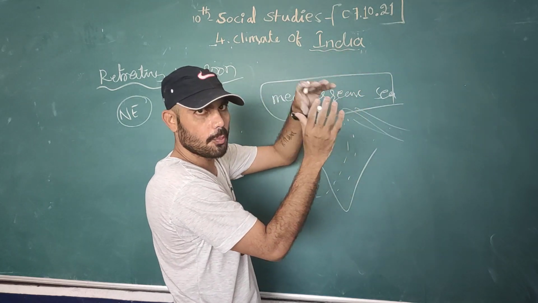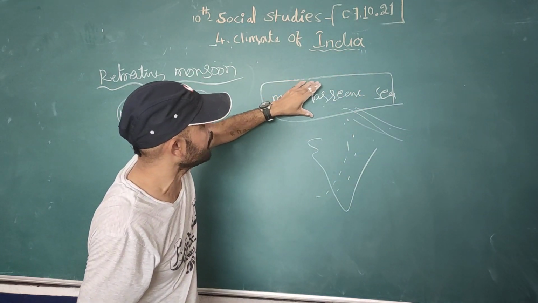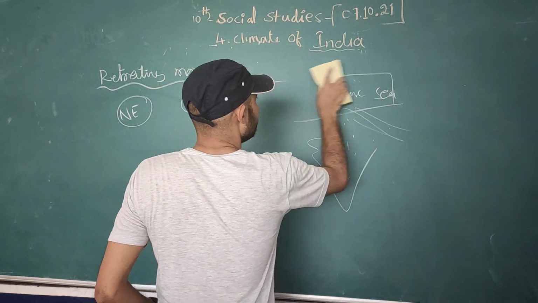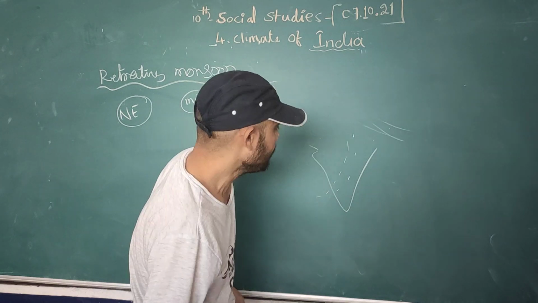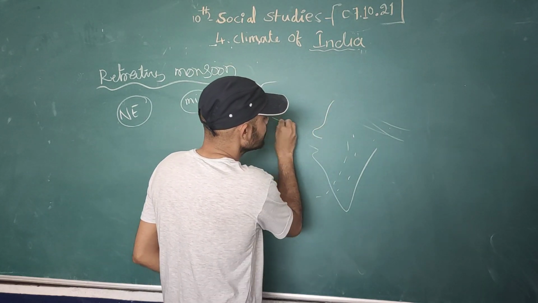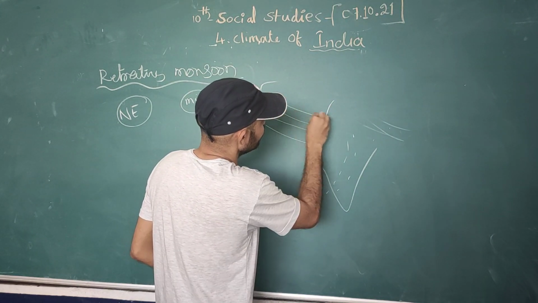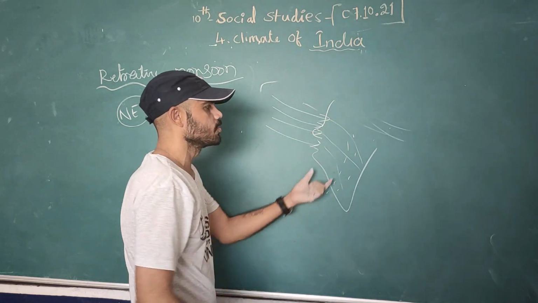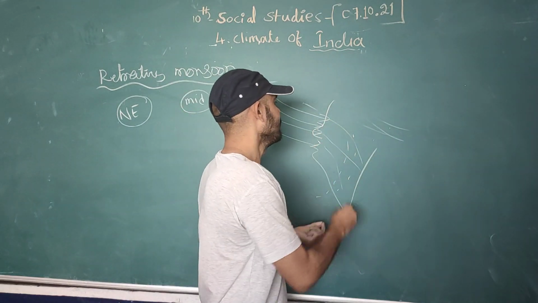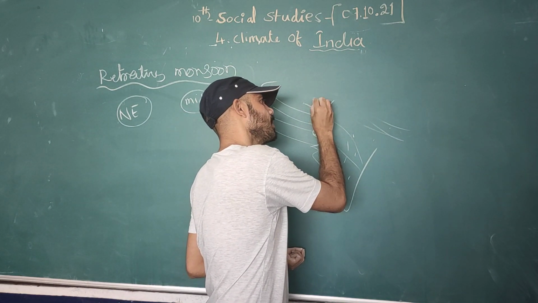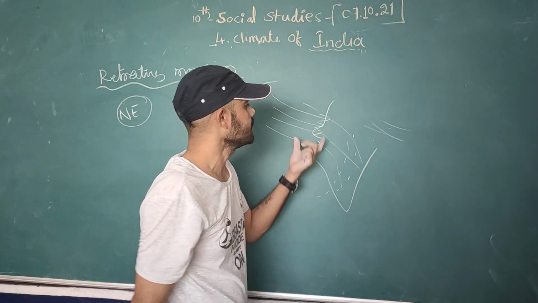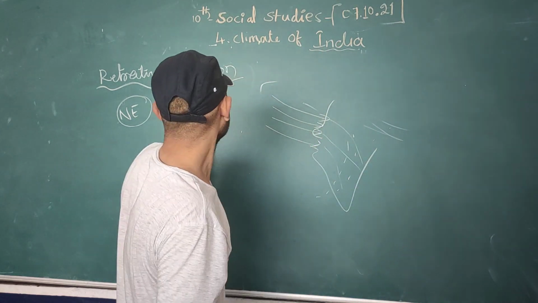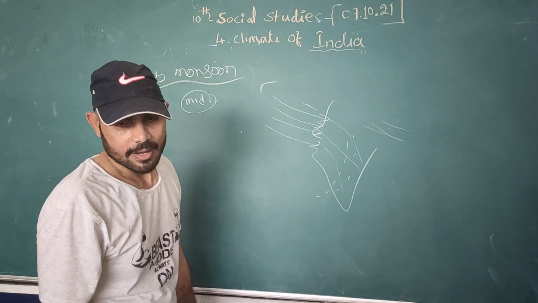From the Mediterranean Sea, the wind blows and reaches North India, and then it goes all over India. So the northeast monsoon, originating in the Mediterranean Sea, reaches India and goes all over. This is called the retreating monsoon.